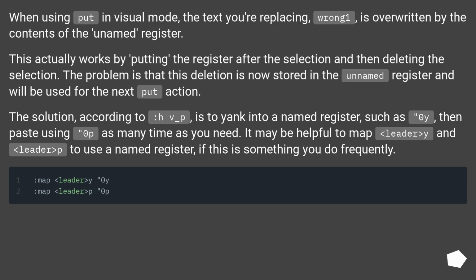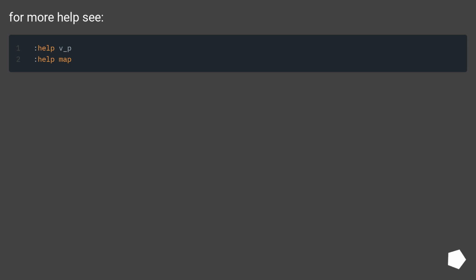It may be helpful to map <leader>y and <leader>p to use a named register, if this is something you do frequently. For more help, see